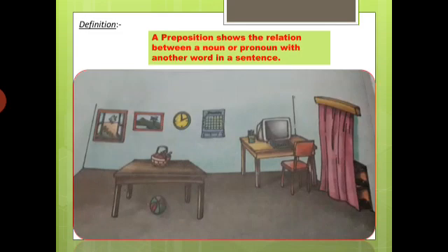Okay. Next. Where is the basket? See, where is the basket? The basket is in the table or on the table. Which is the correct answer? Yes, very good. The basket is on the table. Where is the basket? On the table.